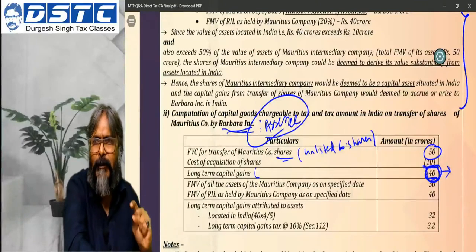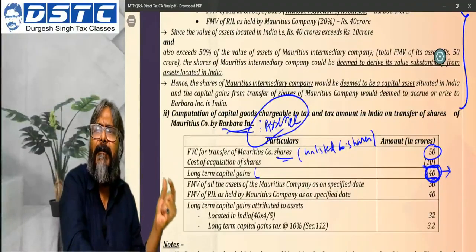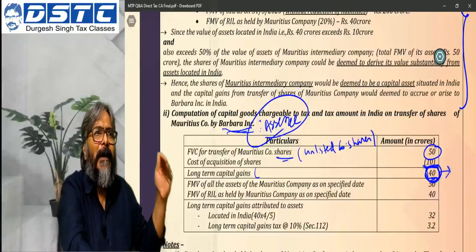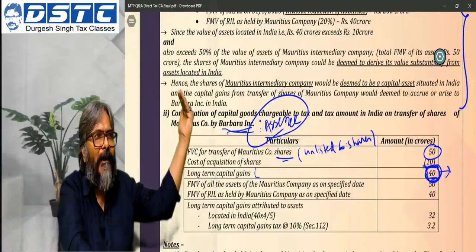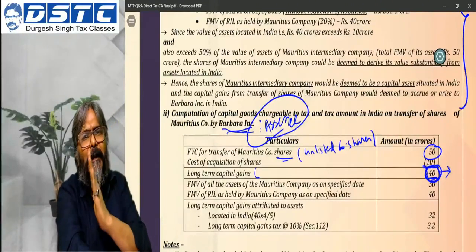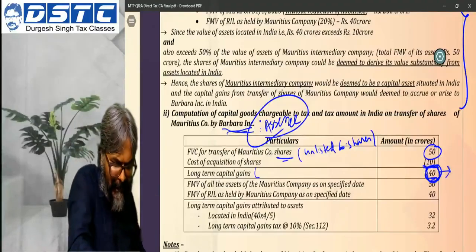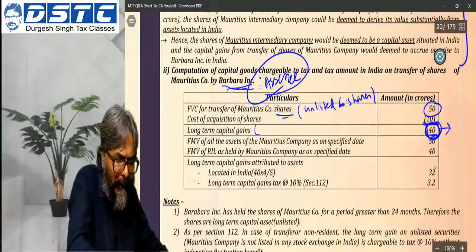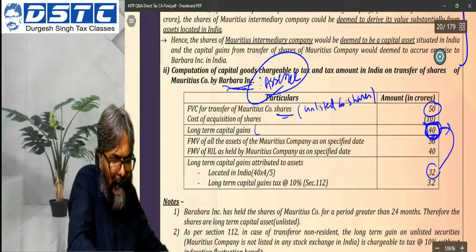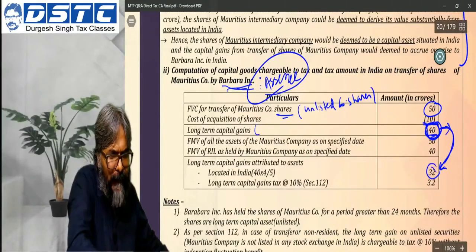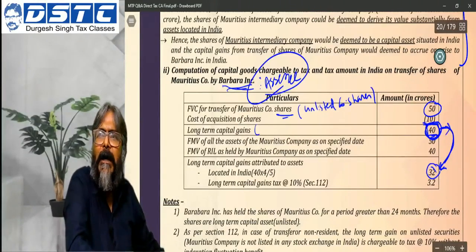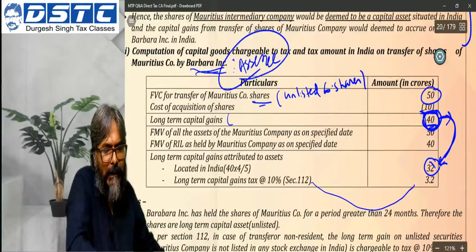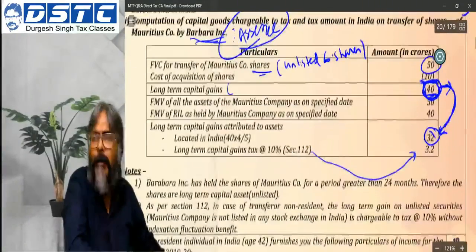So we can therefore say that out of the total long-term capital gains of 40 crores, 20% of the long-term capital gain is in respect of a foreign asset. 80% of the long-term capital gains is in respect of an Indian asset. And therefore, students, yes, we will have to take only 80% of this. So in that case, take 80%, which gets you 32 crores. And of this 32 crores, as I told you, the tax rate would be 10%. This is 3.2. This is what you do.